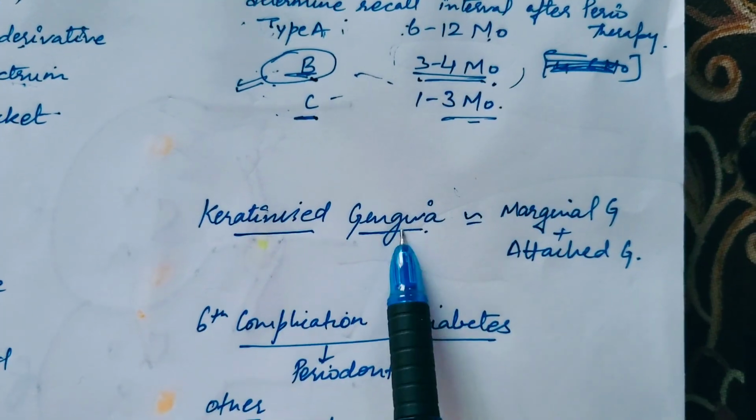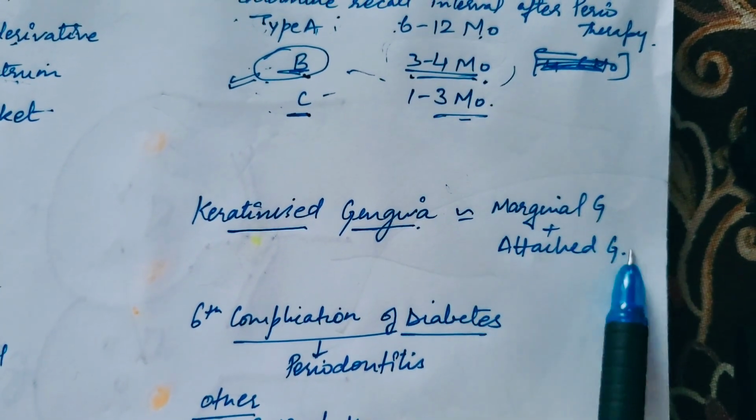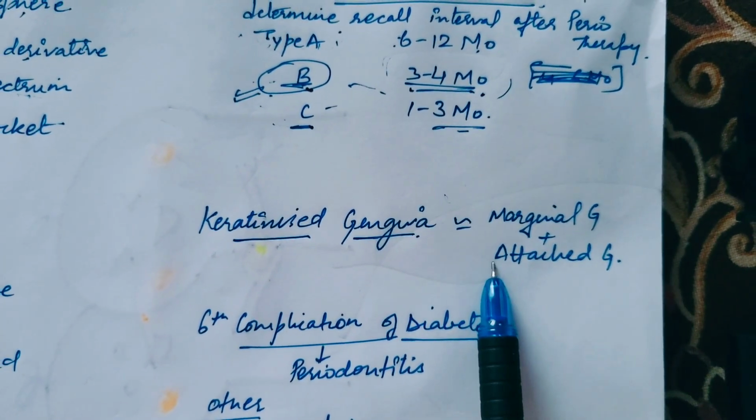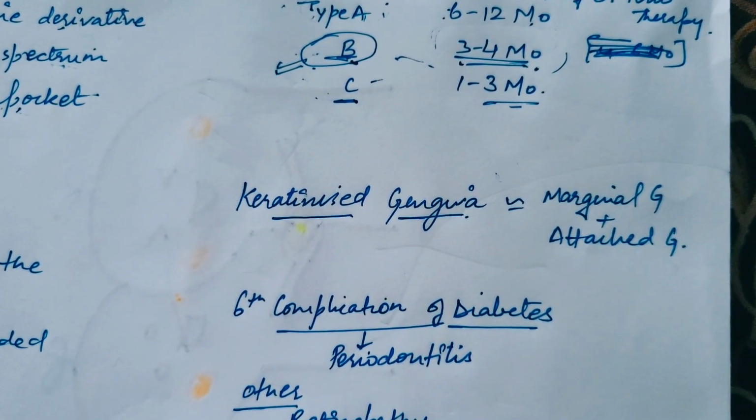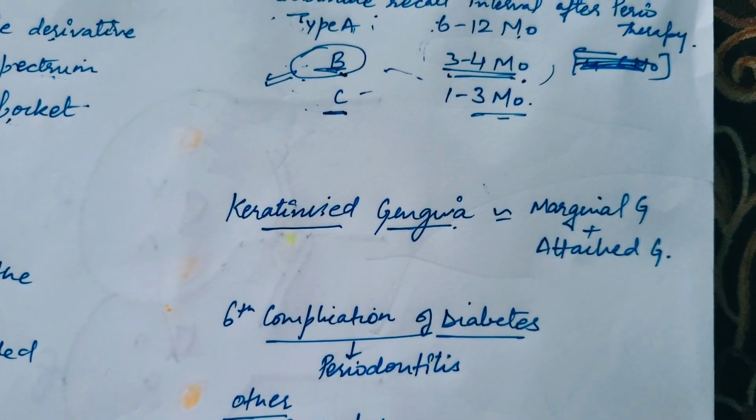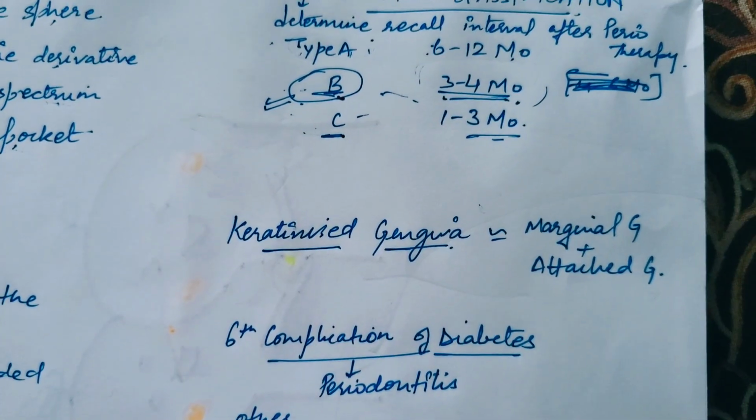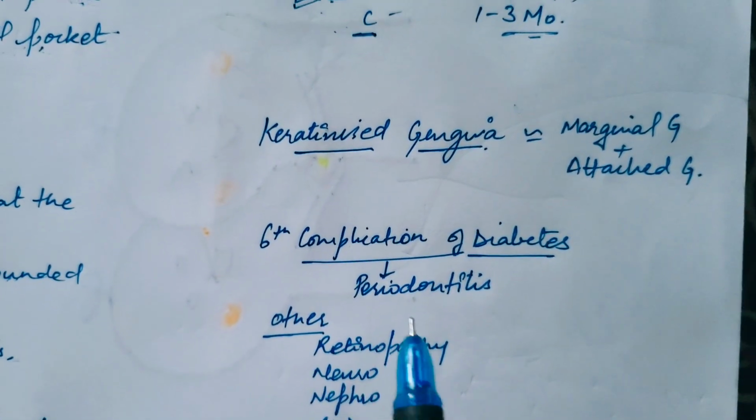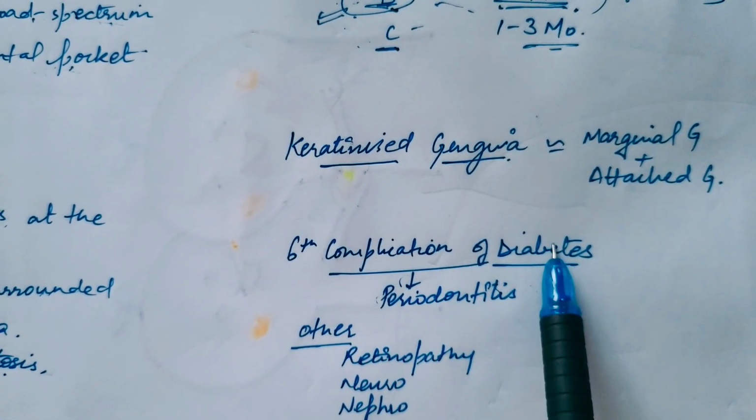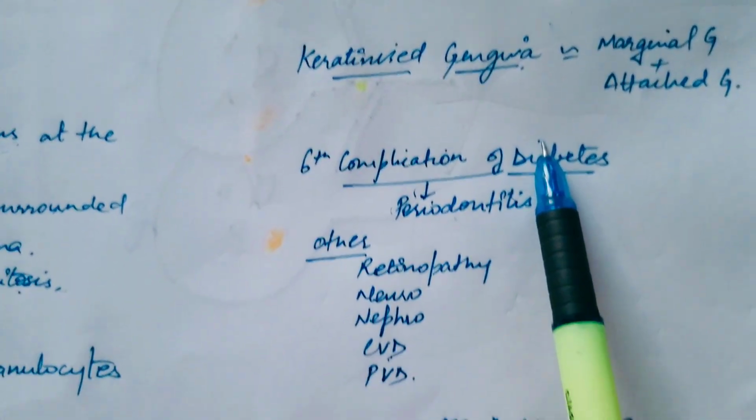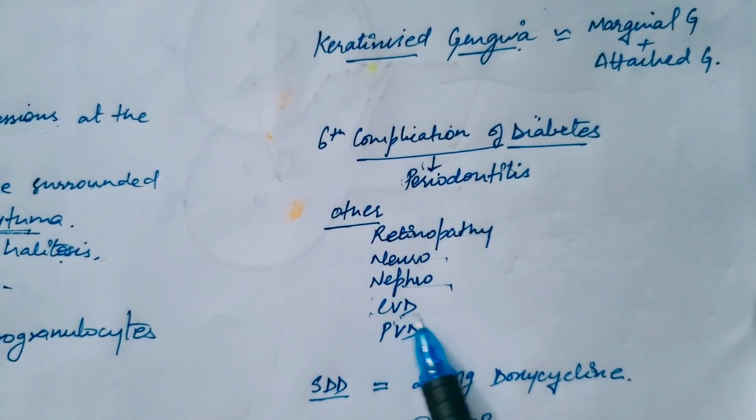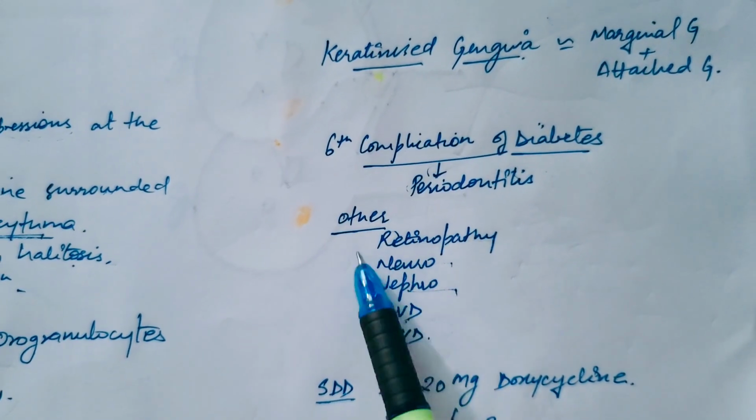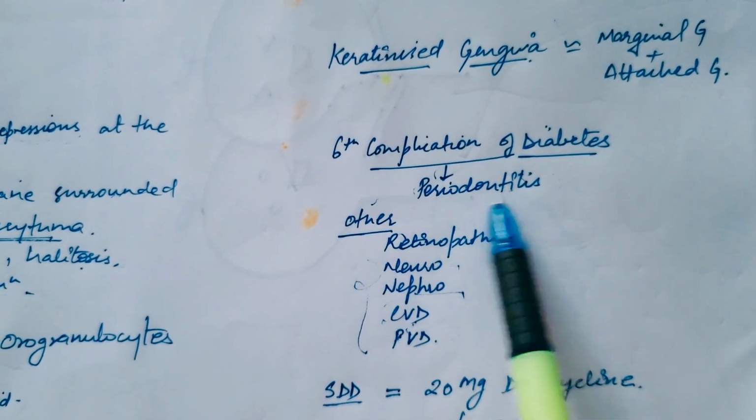Another one was keratinized gingiva. If we talk about keratinized gingiva, it is the marginal gingiva and the attached gingiva. Okay? The tip of the interdental papilla is non-keratinized. And if we talk about the oral cavity, we have keratinized mucosa in the hard palate and gingiva. Then comes periodontitis. Of what is it a complication? That is of diabetes. Other complications of diabetes are retinopathy, neuropathy, nephropathy, cardiovascular disease and peripheral vascular disease. Other than that, the sixth complication is periodontitis.